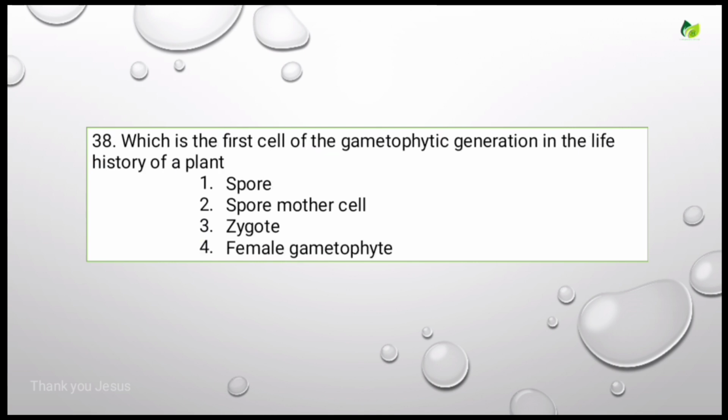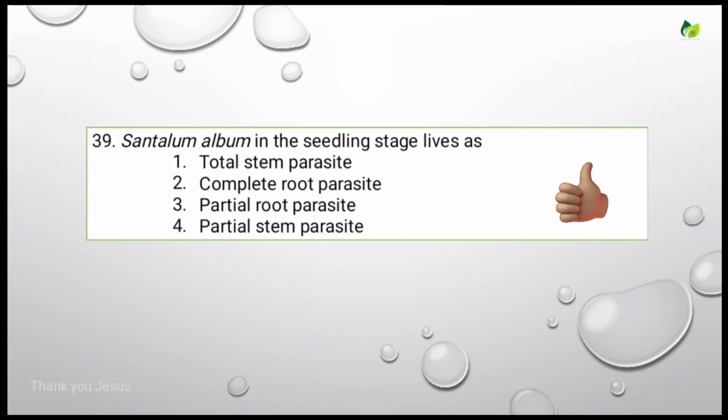Which is the first cell of the gametophytic generation in the life history of a plant? Options are spore, spore mother cell, zygote, female gametophyte. The correct answer is spore, the first cell of gametophytic generation.